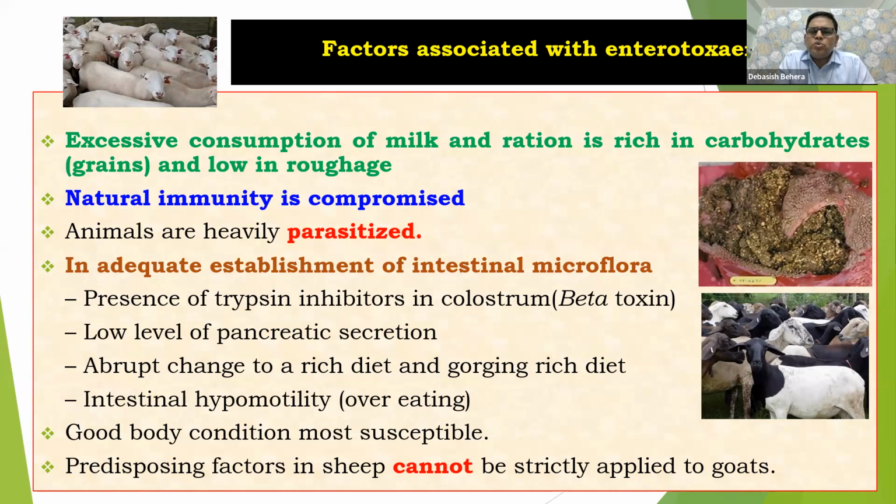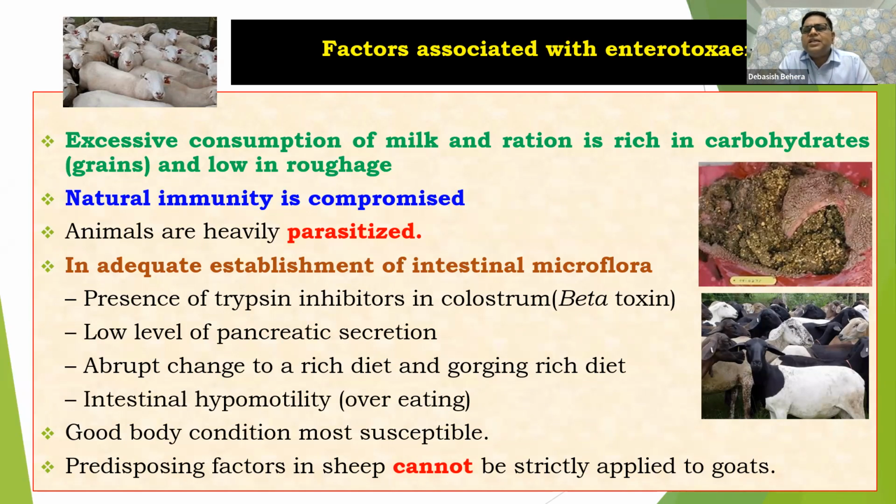That may be the reason for growth and multiplication of type B, and that lamb or kid may suffer from lamb dysentery-like conditions. The beta toxin is very sensitive to trypsin. If trypsin is available in the colostrum, it will immediately destroy or neutralize the beta toxins. If trypsin is very low because trypsin inhibiting factors are there in the colostrum, definitely the beta toxins take the upper hand and result in lamb dysentery, enterotoxaemia.